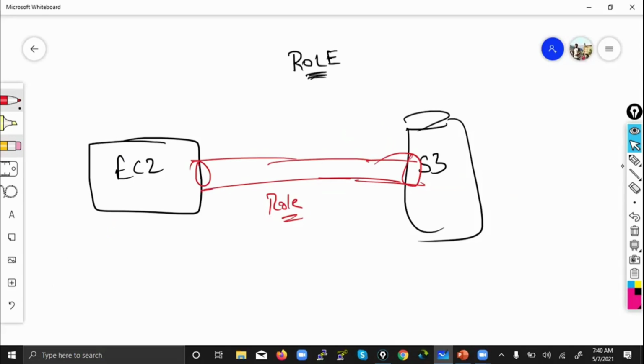But always remember the one end of the role. The first end of the role is a service, that means the service for which you want to give permission, whether EC2 or S3. Say you want to give permission to the EC2 service with the help of the role. So one end of the role is attached to a service. What is the other end of the role?